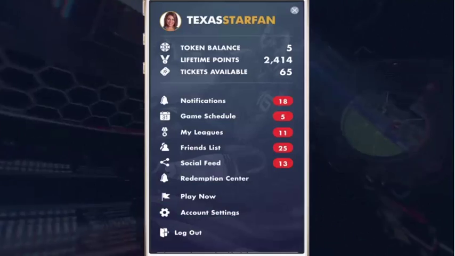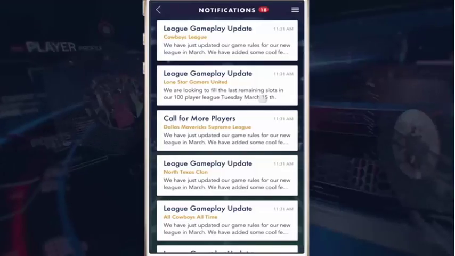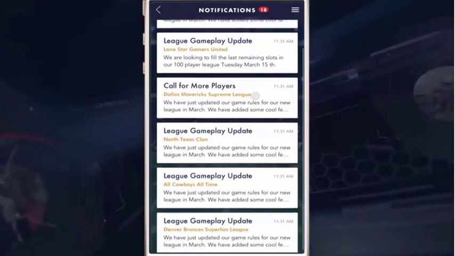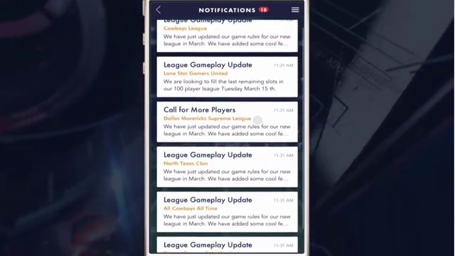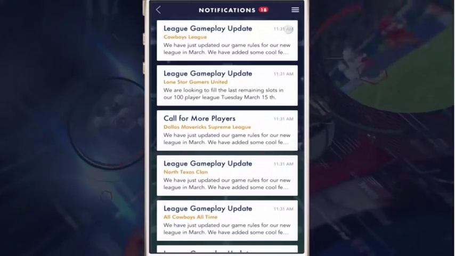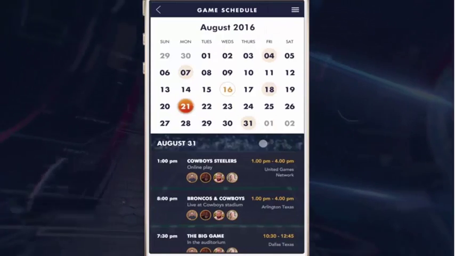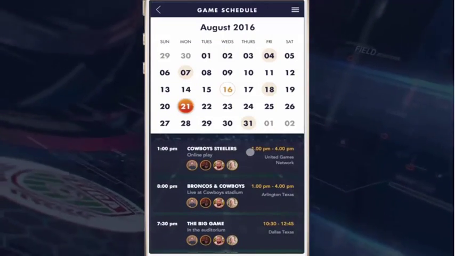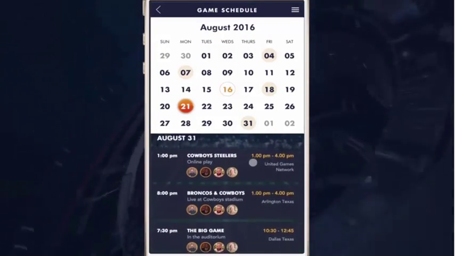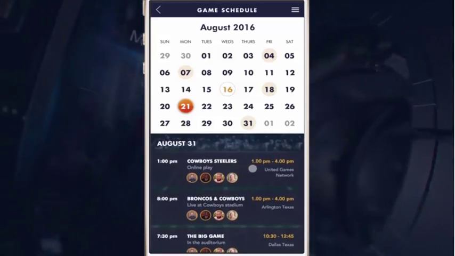Let's go in to see some other features of the game. Here's notifications, which show notifications that get sent to me by various leagues asking me to join games to play, to make up a full player roster. And I can also take a look at my game schedule, which shows me the upcoming games I have, who's playing with me, and when those games are occurring.